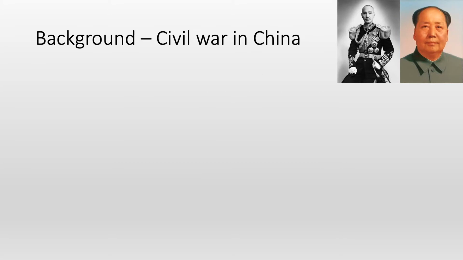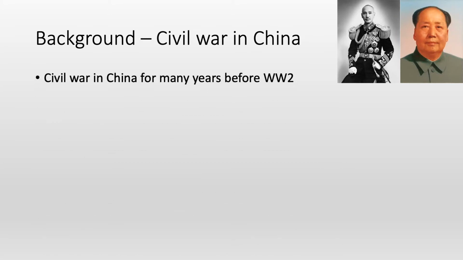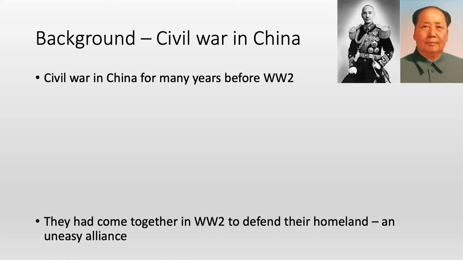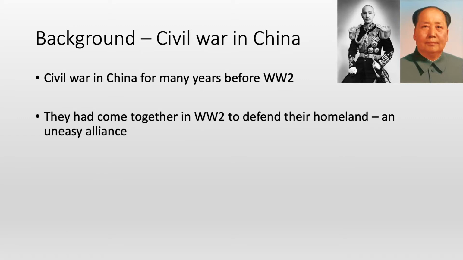Okay, so some background information for China. There had been a civil war in China for many years before World War II, fought between the nationalists, led by Chiang Kai-shek, and the communists, led by Mao Zedong. They come together in World War II to defend their homeland when the Japanese invaded. It was an uneasy alliance, however, because remember they had been fighting each other previously. Now they were fighting against a common enemy, but after World War II they no longer had a common enemy to fight. A bit like with the Big Three in Europe, after Hitler was defeated, they no longer had a common enemy, so they started to turn on each other.